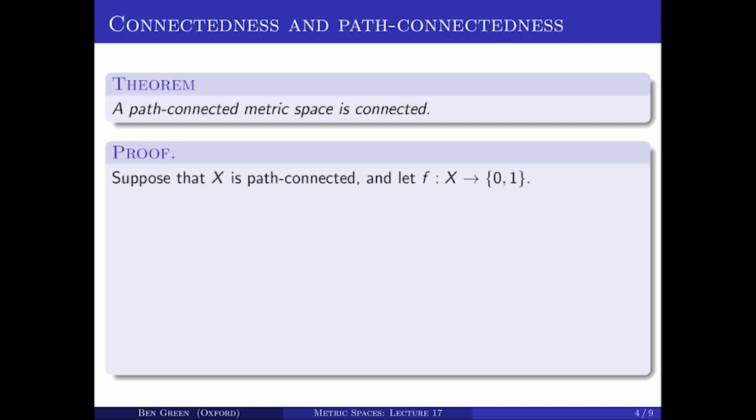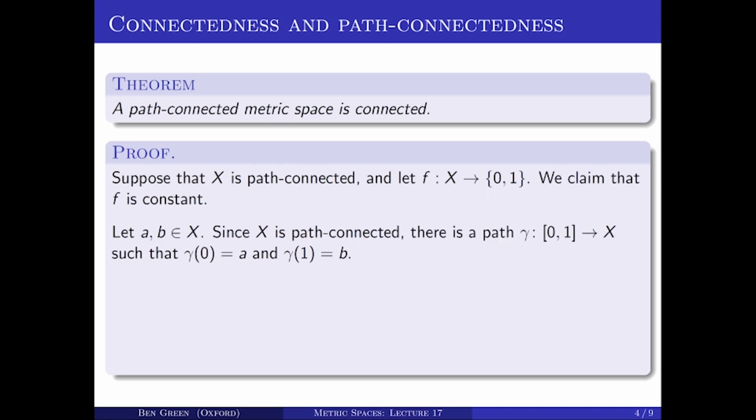So suppose I have a path connected space X, and then I'm going to use the criterion for connectedness in terms of continuous 0, 1 valued functions. So suppose F is a continuous map from X to the set {0, 1}. What I want to show is that F is constant. So as I showed a couple of lectures ago, that is equivalent to X being connected. So F here is continuous and takes values in the 2-point space 0 and 1.